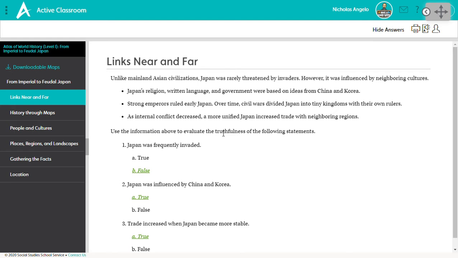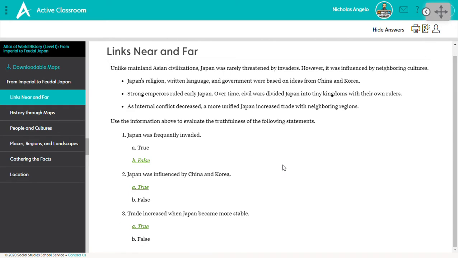Alright, let's see if we can figure out what's true and false. One says Japan was frequently invaded. Correct answer is false. One of the benefits of being an island nation is that you have protection from invaders. That was one of the things that kept Japan safe. 2. Japan was influenced by China and Korea. Well, that's true. It mentioned that ideas about language, government, and religion came from China and Korea. And 3. Trade increased when Japan became more stable. That's also true.